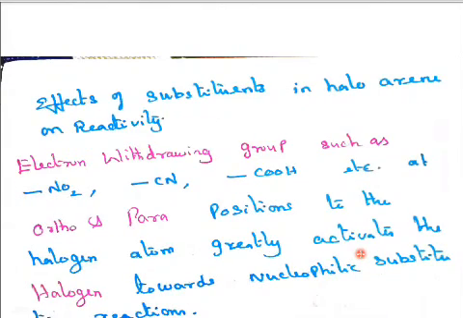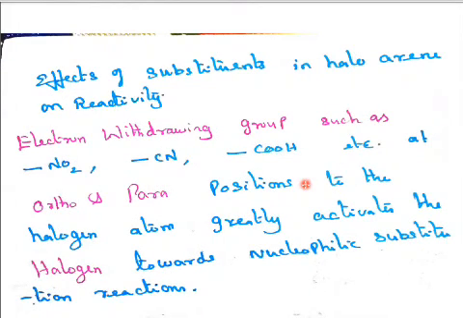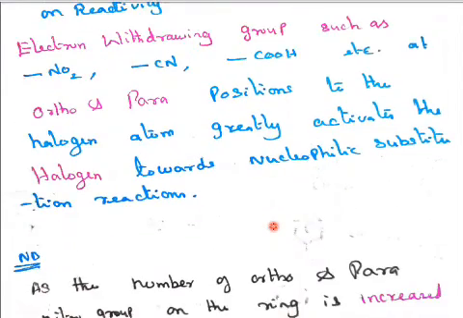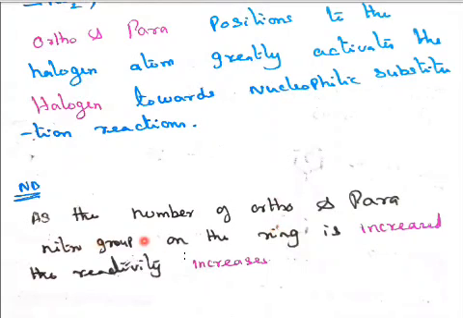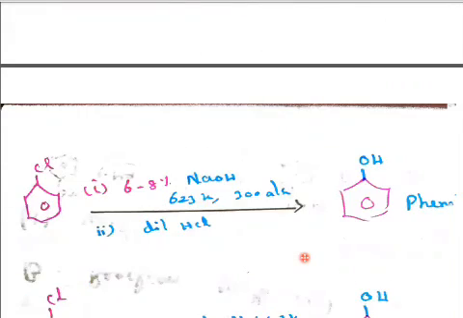Now the effect of substitution on haloarene reactivity. Electron withdrawing groups, that is NO2, CN and COOH, at the ortho and para positions to the halogen atom greatly activate the halogen towards nucleophilic substitution. Let us see this. As the number of ortho and para nitro groups in the ring increases, the reactivity also increases. So let us see that.